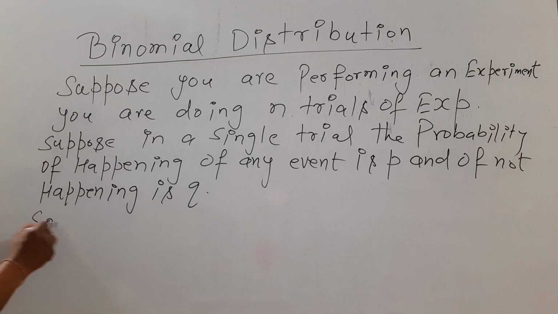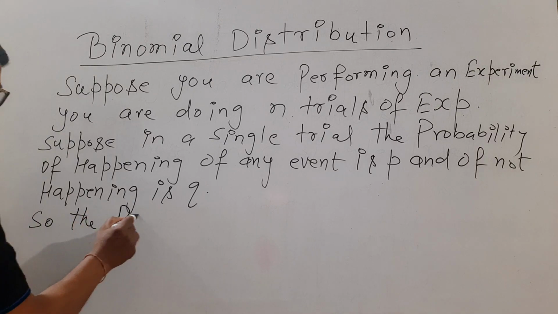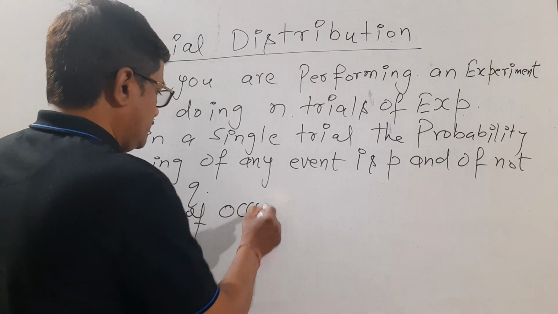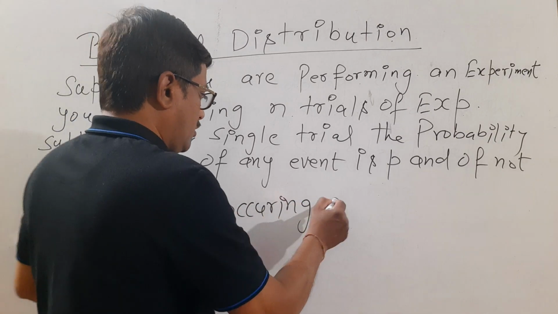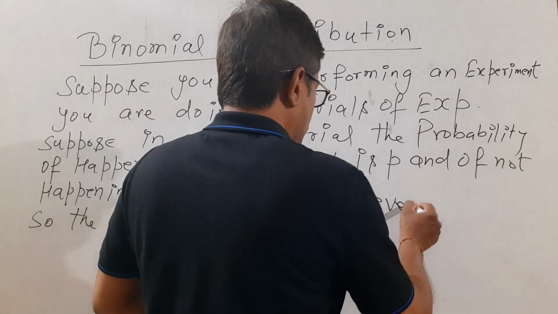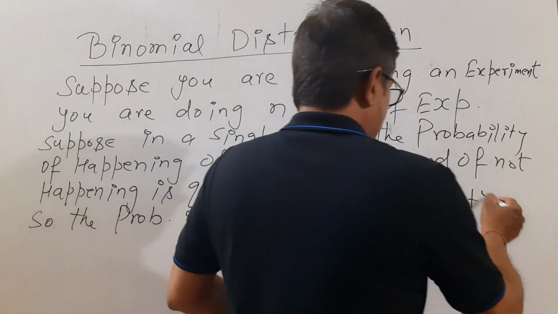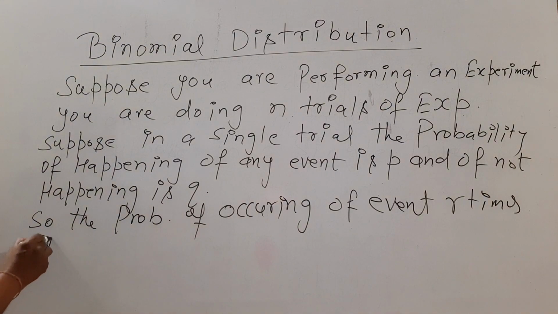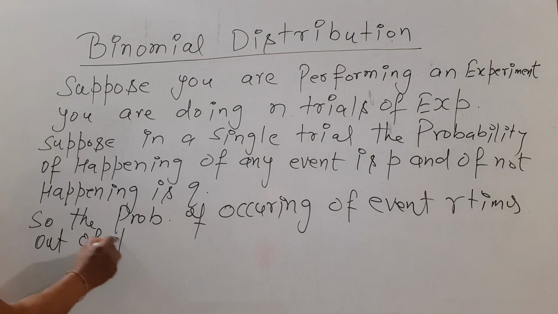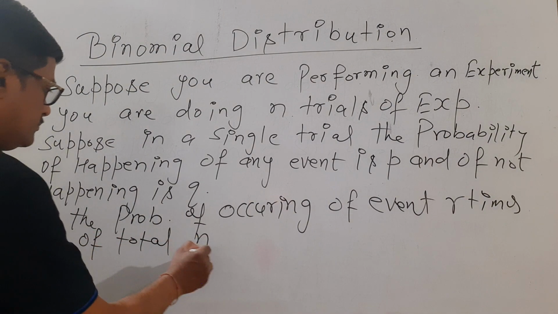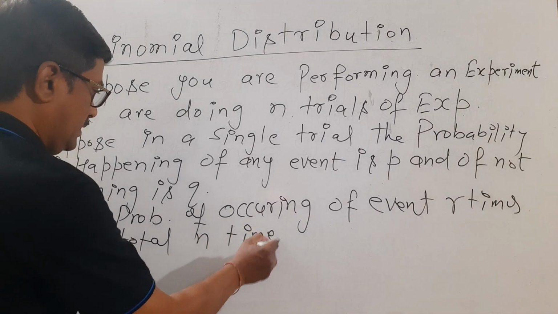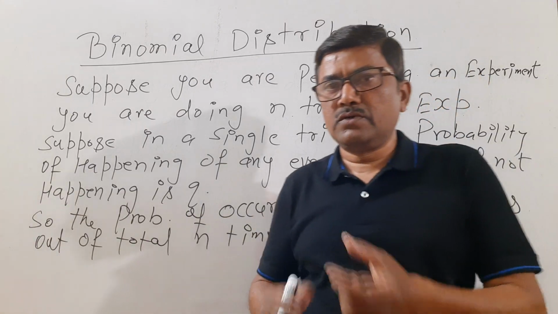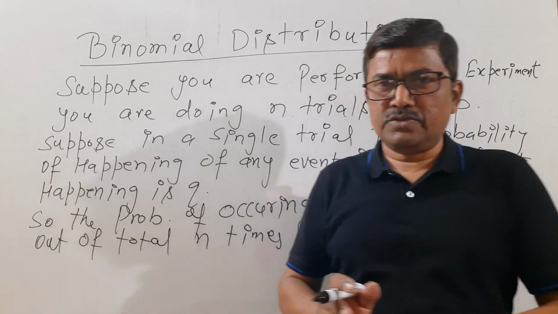So we want the probability of occurrence of the event r times out of total n times.